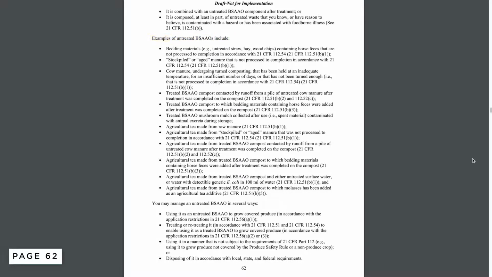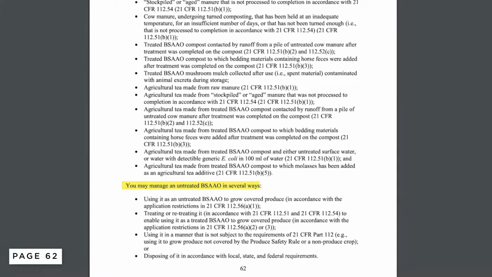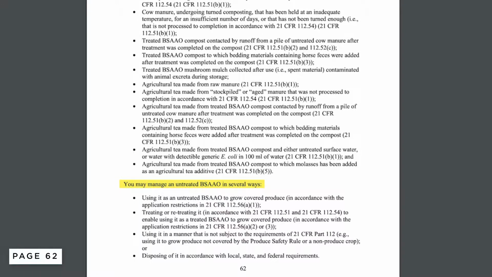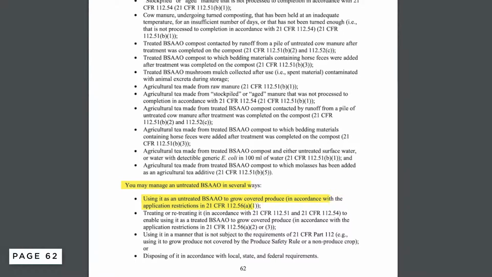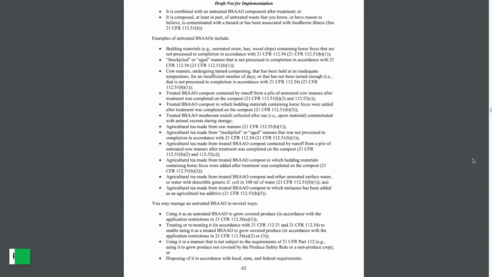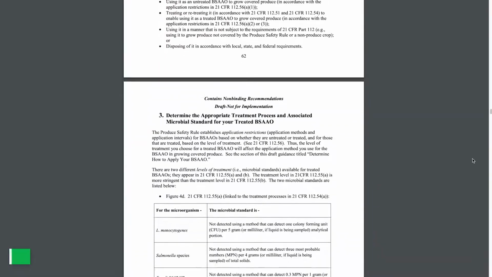At the bottom of page 62, the draft guidance provides ways to manage untreated BSAAOs. It's important to note that you may still use untreated BSAAOs to grow covered produce, as long as it is in accordance with the application restrictions of 21 CFR 112.56, which is further explained in Section 3.